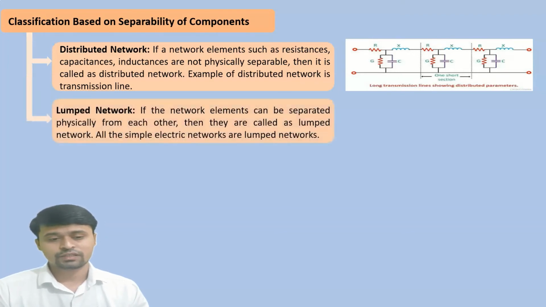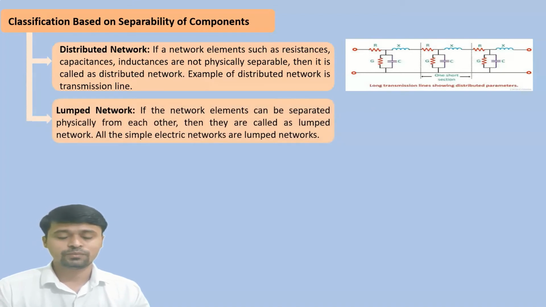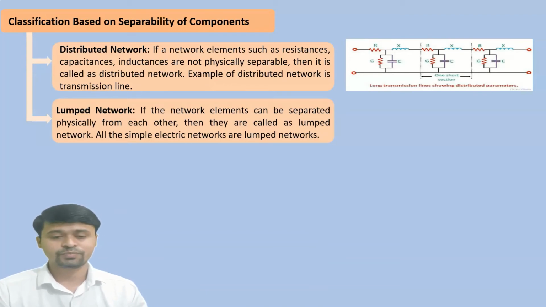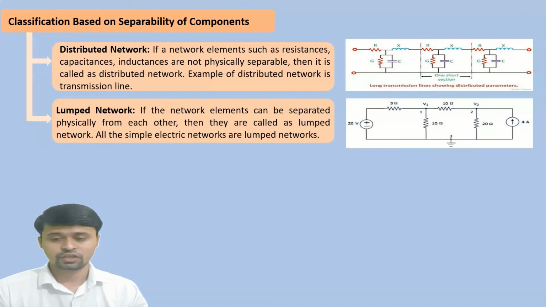Then the second one is lump network. It is just the opposite of the distributed network. If the network elements can be separated physically from each other, then it is called a lump network. All the simple electric networks are lump networks. This is one example of a lump network. We can separate out all the components easily, so we are calling it a lump network.